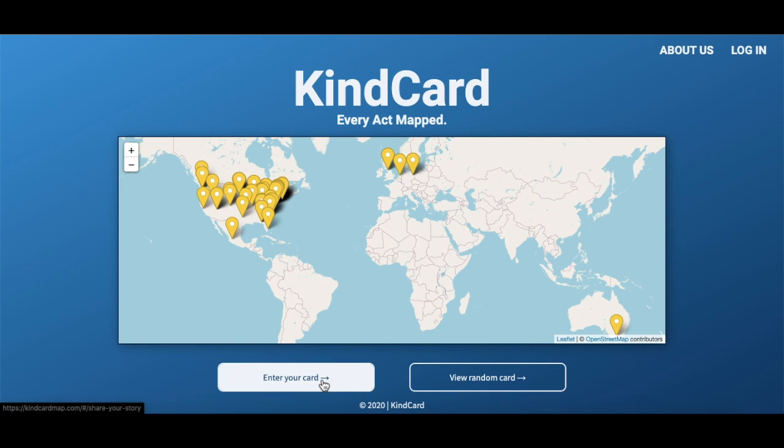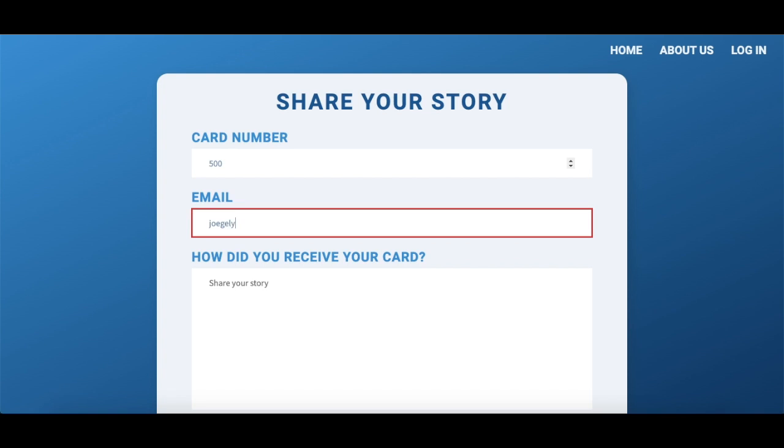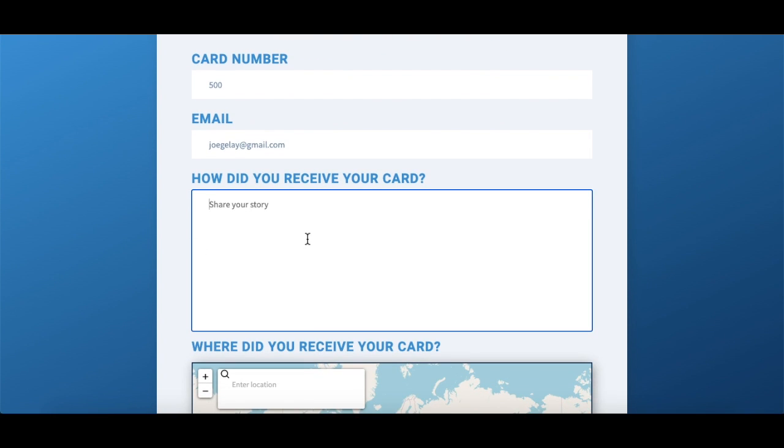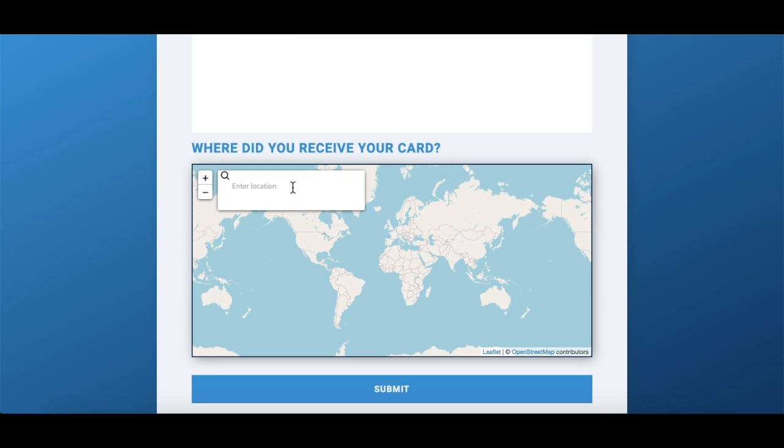So let's go ahead and enter a card. Say we received card number 500. I'm going to go ahead and enter my email address, how I received the card, YouTube presentation. And now we could use this search feature on the map to say where we received the card. This search feature is extremely flexible.